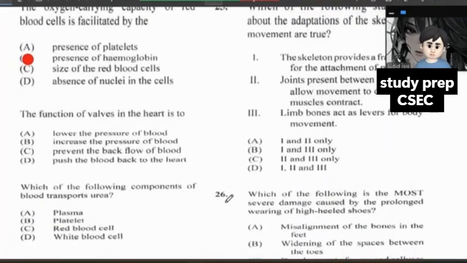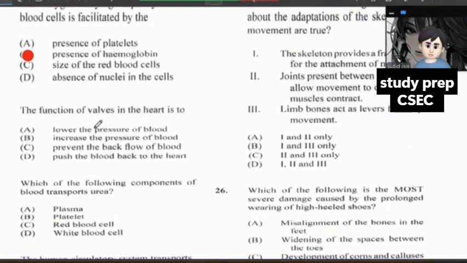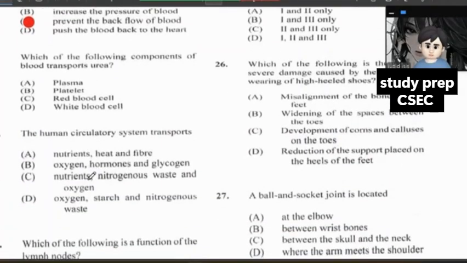Oh, where are we now? All right, we're at 21. The function of valves in the heart is to, C, prevent the backflow of blood. Which of the following components of blood transports urea? That is the plasma.